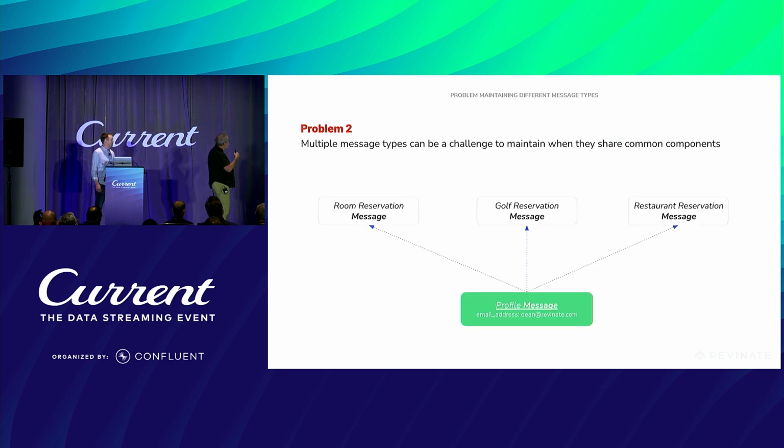Another sort of problem that we run into, and Daniel alluded to this a little bit, is that we have room reservations and golf reservations that can contain profiles. So the profile is a description of the person who made the reservation or one of the people who's staying in the room. It's important to note here also that the profile message stands by itself. It's a valid message all by itself. So how do you handle room reservations in the room reservation topic if they contain profiles? Do you put those profiles into the profile topic? A little confusing.